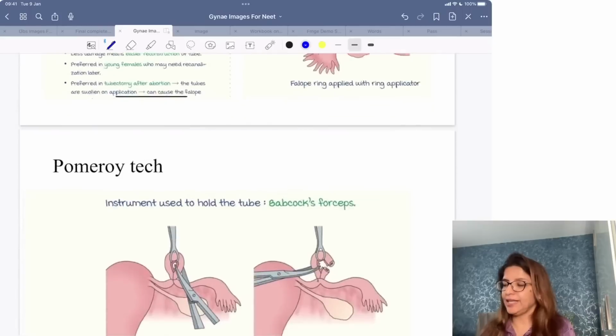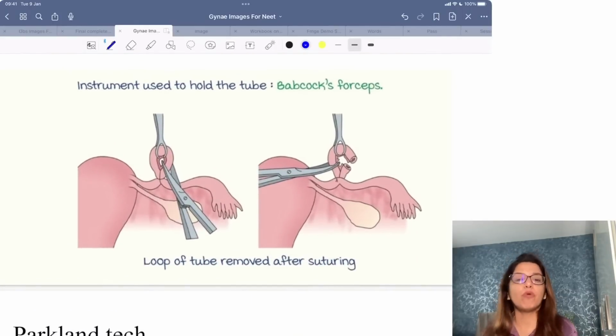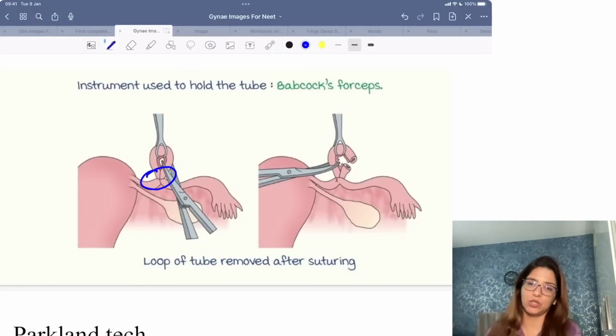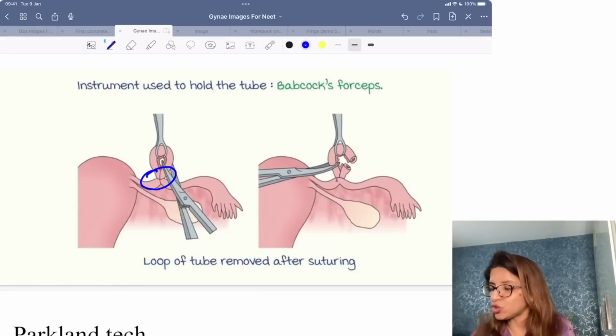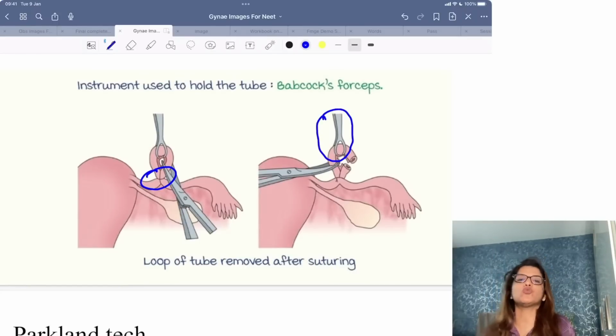Then this is the Pomeroy's technique for mini laparotomy. In Pomeroy's technique, you make a loop, ligate the loop with a single ligature, and then cut the loop. This is Pomeroy's method. The instrument with which you are holding the tube is a Babcock's forceps.